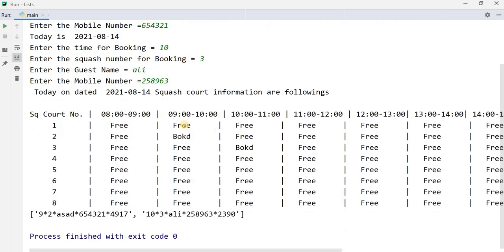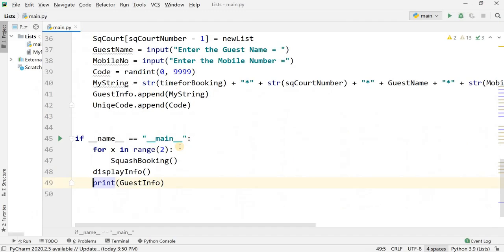When I enter, it shows me that squash number 2 is booked from 9 to 10. So squash court number 2 is booked from 9 to 10. And the other booking is squash court number 3, booked from 10 to 11. What does this information show? 9 is the time, 2 is the squash court number, Asad is the name of the guest, this is the phone number, and this is the 4-digit code, 4917, to unlock. The other one is 2390. This is my task number 1.